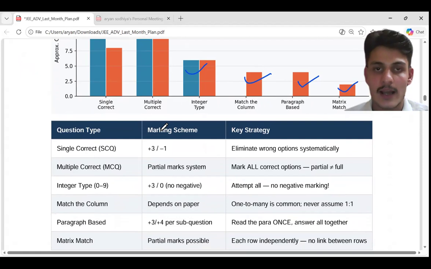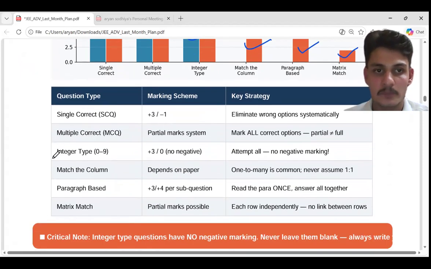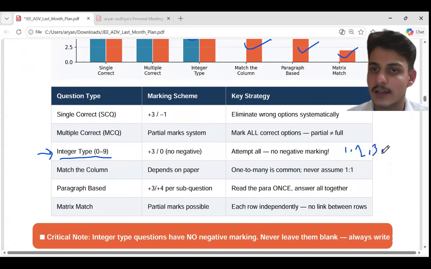So I would give you a general advice: integer type questions have never been awarded minus marks in JEE Advanced. So try to attempt all the integer type. If you don't know the answer, you can still give an integer, like there can be many integers: one, two, three. You can give any answer like one, two, three, four. There's no negative marking. So first read the instructions properly. If there's no negative marking in the integer, then try to answer carefully, and if you don't know the answer, you can write an integer.